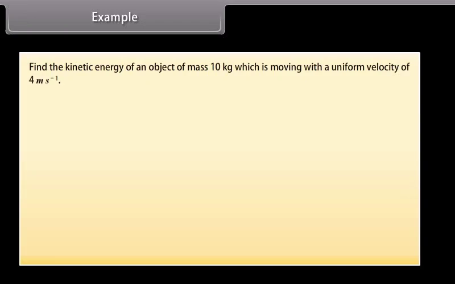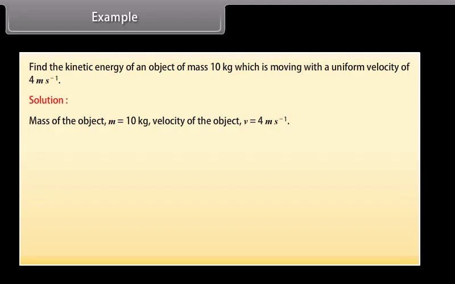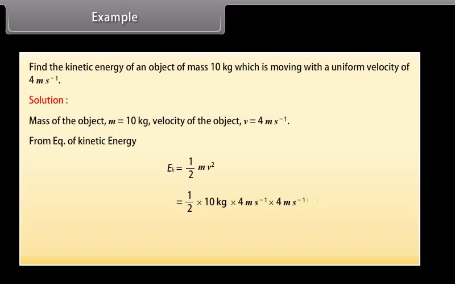Example. Let's now find the kinetic energy of an object of mass 10 kg which is moving with a uniform velocity of 4 meter per second. Solution. Here mass of the object m is equal to 10 kilogram. Velocity of the object v is equal to 4 meter per second. From the equation of kinetic energy we get 1/2 × 10 kilogram × 4 meter per second × 4 meter per second, which is equal to 80 joules. Hence, the kinetic energy of the object is 80 joules.